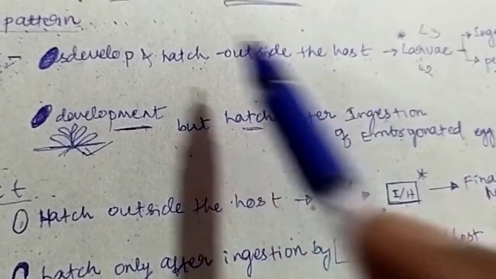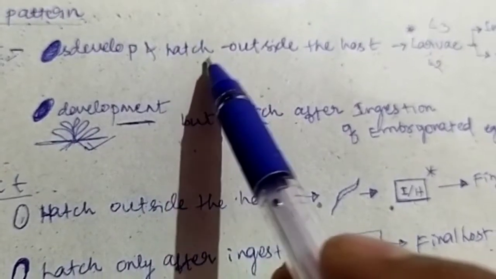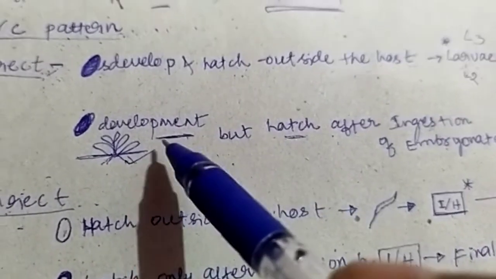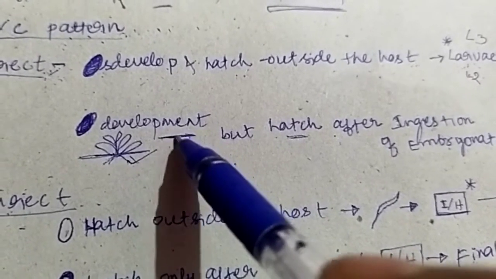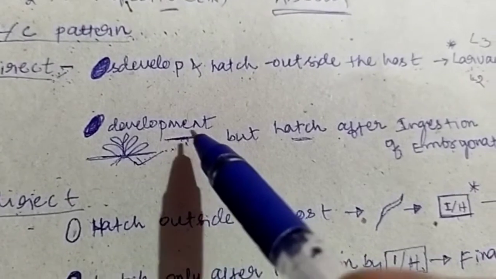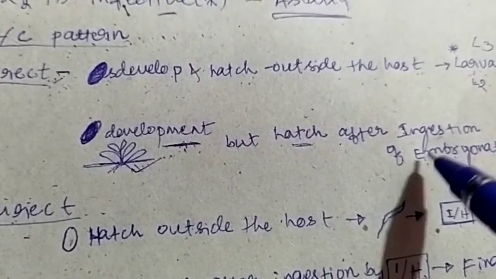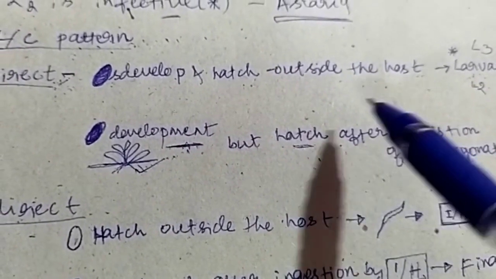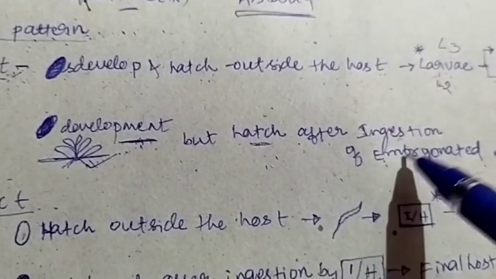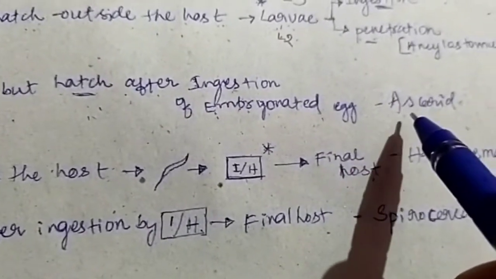In the above condition, both development and hatching of the egg take place in the environment, but in this condition only the development of the egg will take place, that is unembryonated egg to the embryonated egg. Then the embryonated egg gets ingested by the definite host, and inside the definite host the egg will hatch to produce larva. An example of such type of life cycle is observed in ascarids.